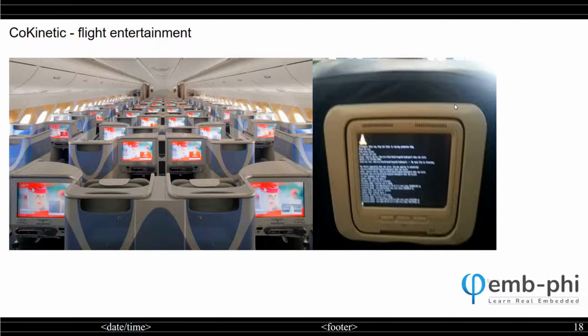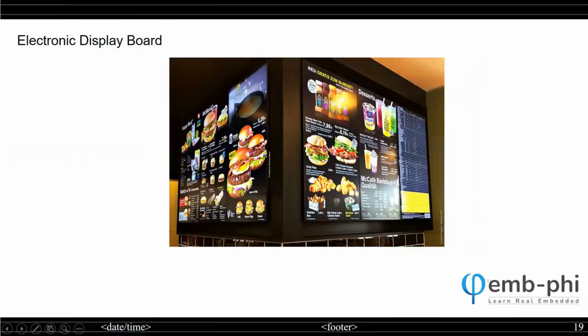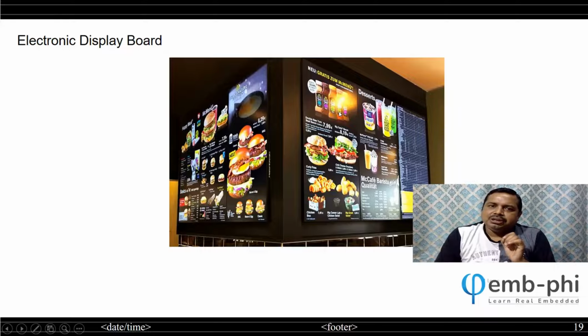I'm sure when you fly on a flight, you have used the flight infotainment system, where you can watch movies, listen to music, and other things. So that kind of device you have used. This is the display board. Earlier, a display board was just some printout that stayed there, but nowadays it's not like that. It's full of an electronic board which is mounted and displaying.